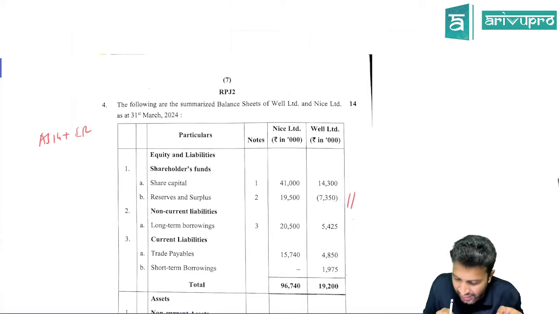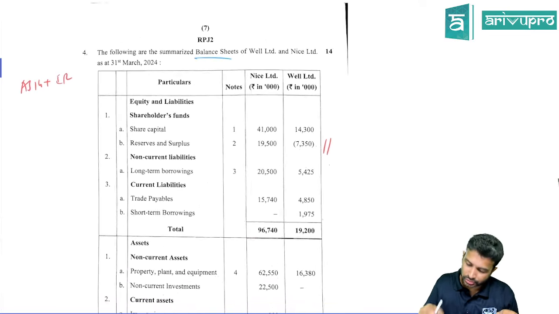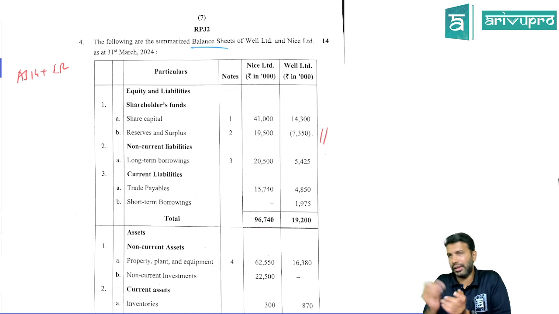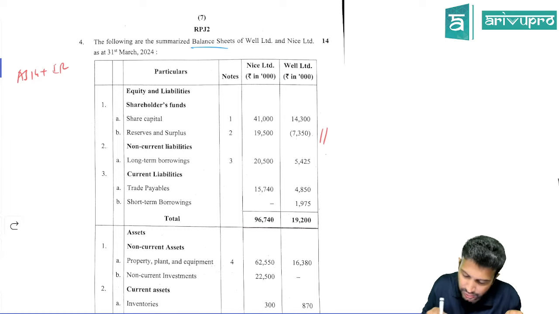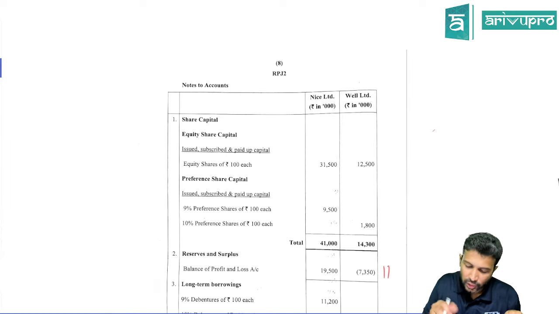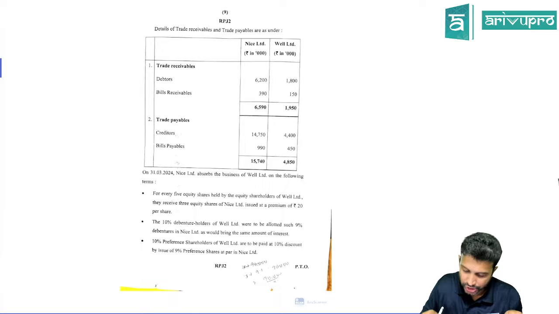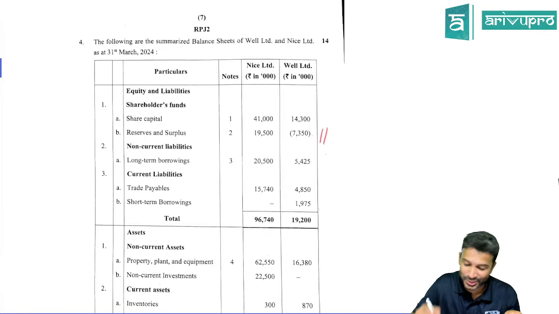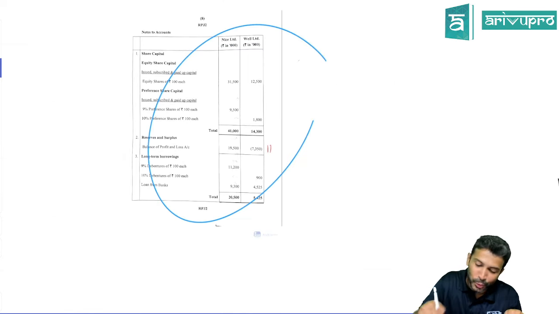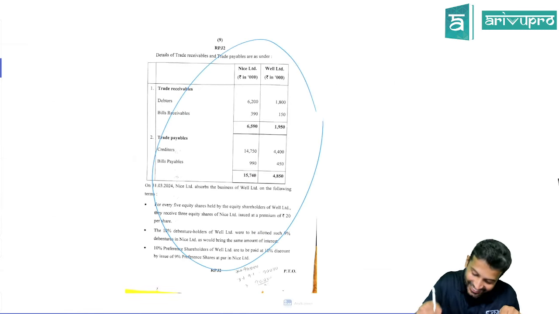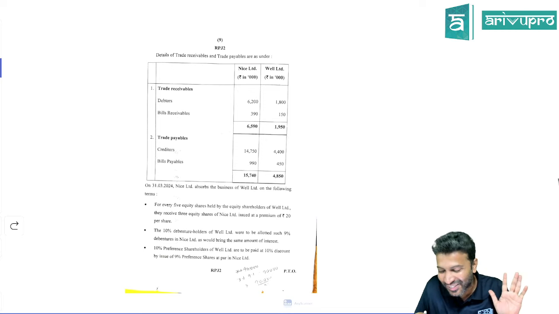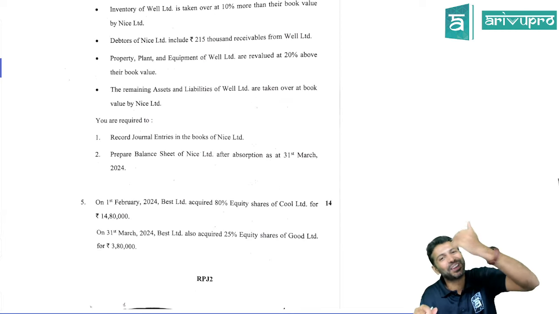Correct? All right, next comes your amalgamation question, Nice and Well Limited. Here I think again one overlooking probably students could have made: Sir, Well Limited is a loss making company. And maybe one more problem of this question is, look at the length of the question. They almost gave a 2-page balance sheet only. Then on the third page also they've given the description of notes to accounts. So almost a 3-page question only they've given. By the time you read the question, only 5-10 minutes will be gone.